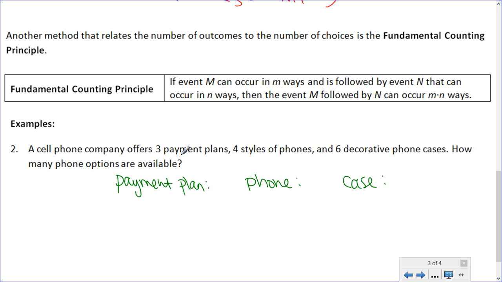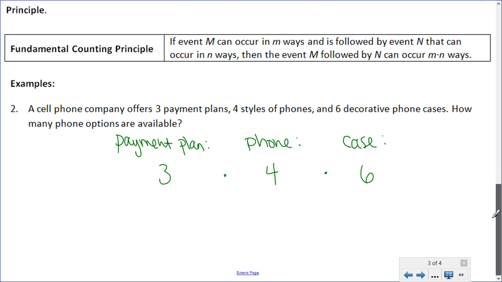For the payment plan, there are 3 possible options. For the phone, there are 4, and for the case, there are 6. So how many combinations of these numbers of things are available? Well, we just multiply. 3 times 4 is 12, times 6 is 72. So this means that there are 72 options.